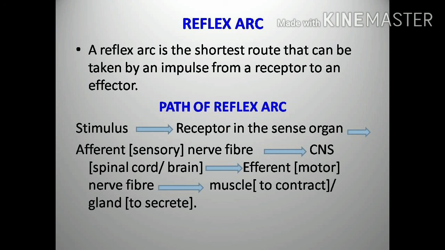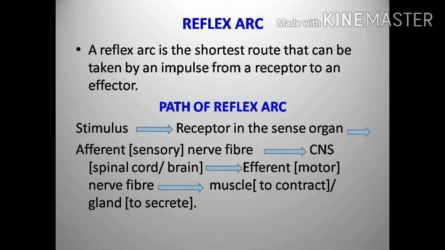Stimulus is received by the receptor in the sense organs. Then it is sent to the sensory or afferent nerve fibers. Through the sensory nerve fibers, it enters the central nervous system, that is the brain or spinal cord. In the brain or spinal cord, a response arises. That response is carried by the efferent or motor nerve fibers, and then it goes to the particular effector, that is a muscle or gland. Muscles for contraction and glands for secretion. So this is the path of the reflex arc.